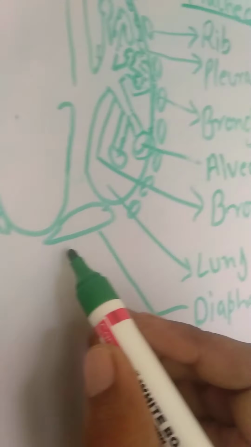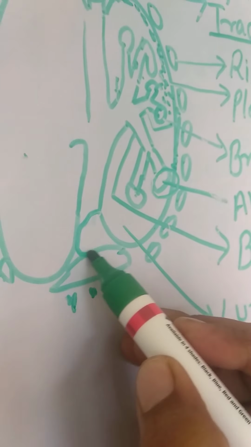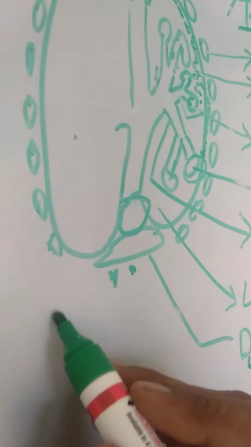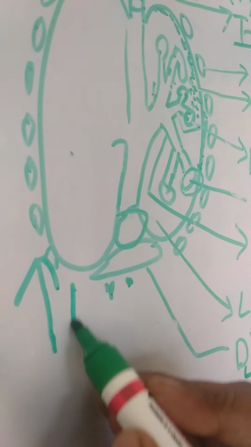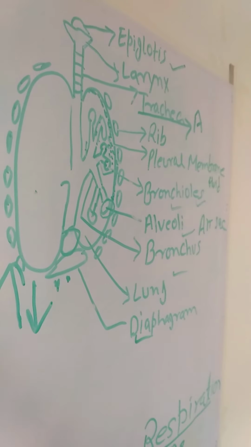Now one organ is there downside, that is called the diaphragm. In between the diaphragm and lungs, the heart is present, okay. So the diaphragm helps in upward and downward movement of the lungs during breathing and exchange of gases.